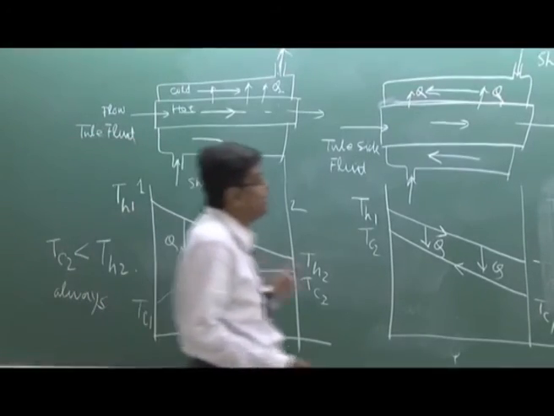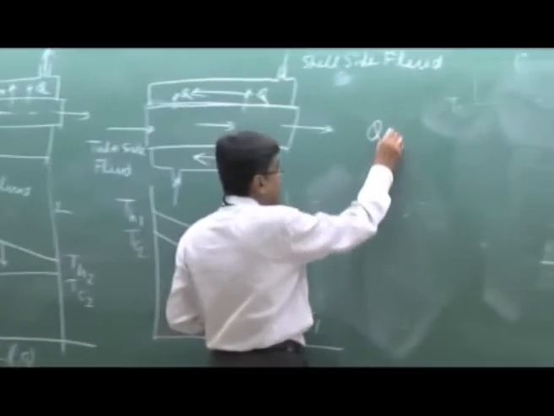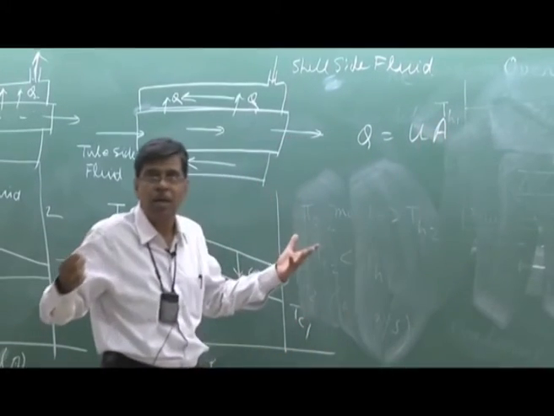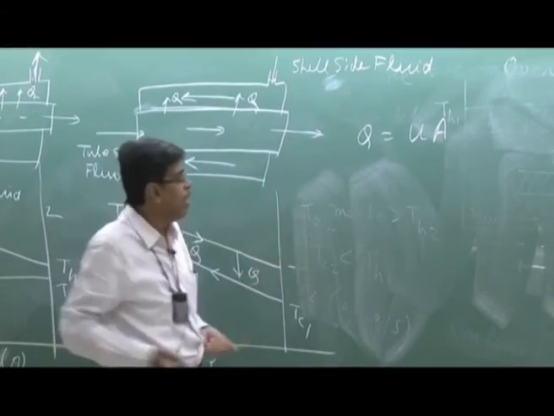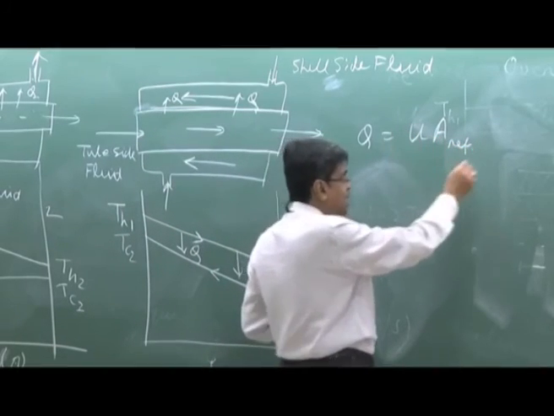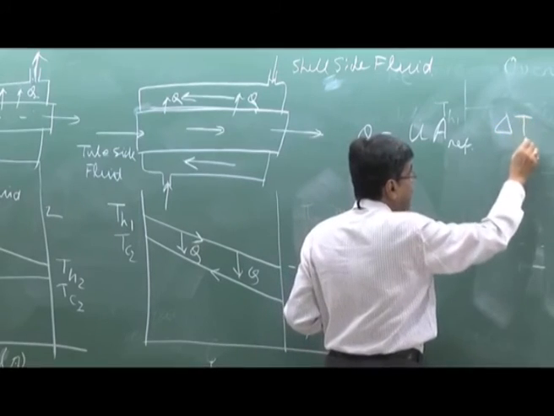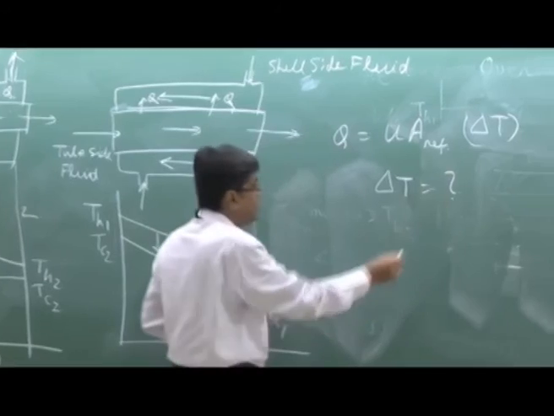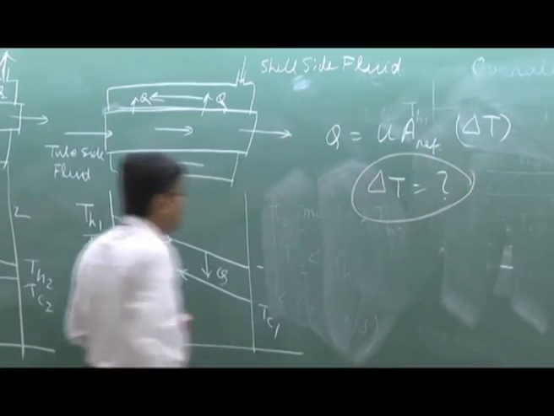So if I write this here for a heat exchanger, Q is equal to U, let us take the overall outer surface area, UA, or inner surface area, reference area, Ao or Ai, doesn't matter, times delta T. What delta T? This is a big question. This delta T is changing.